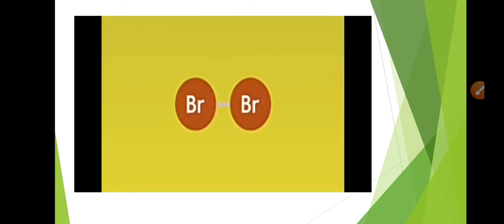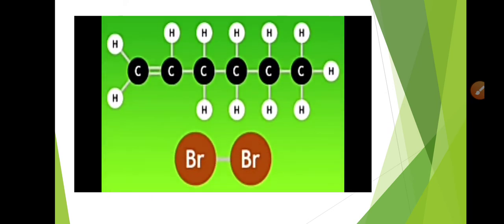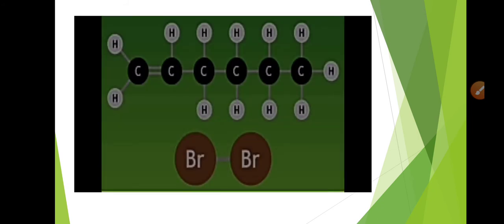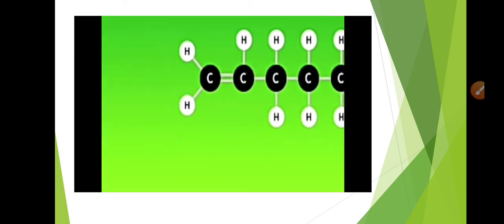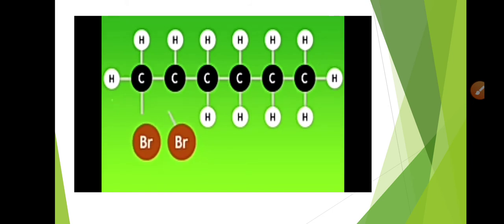Here you can see that the bromine molecule, after the breakage or cleavage of the bond, can be easily added across the carbon to carbon double bond which is present here, that is, the double bond between the carbons in the alkene. Here hexene is being used, and the bromine molecule after the cleavage of the bond will easily be added across the carbon to carbon double bond as shown here.